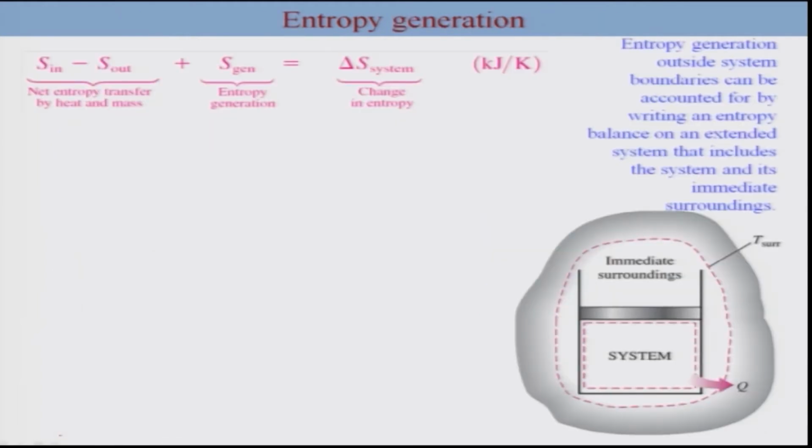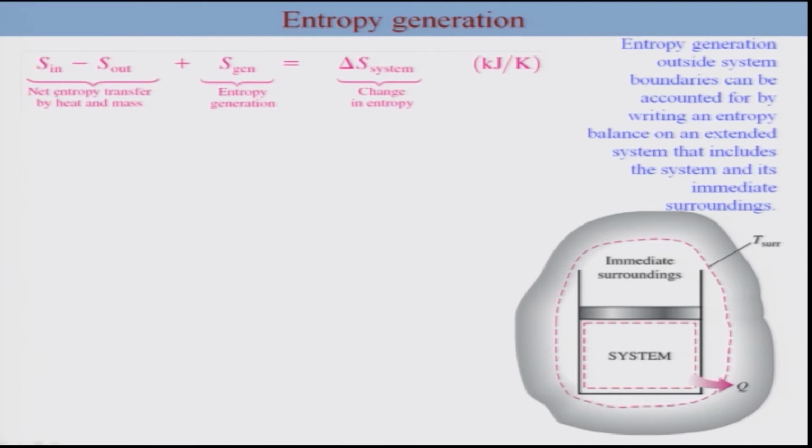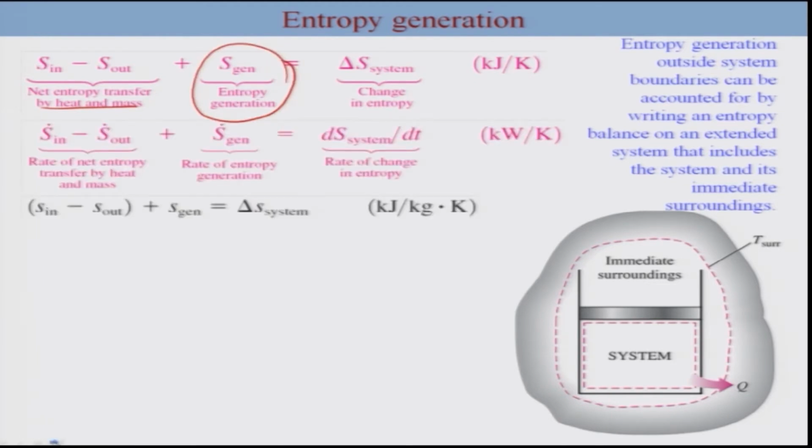So now you can summarize this, the entropy generation. You have S in and out, which is due to the entropy transfer by heat and mass, and then you have the entropy generation S gen, and that will be your delta S system. You can write this in terms of a rate expression.